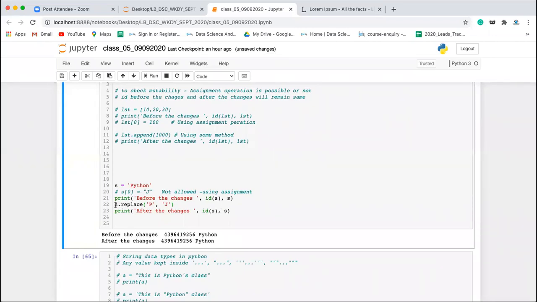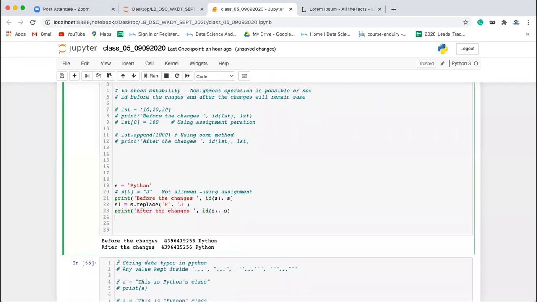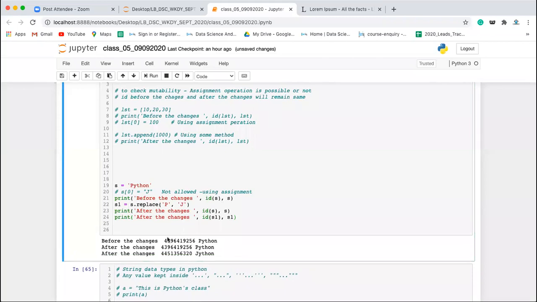Yeah. So let's write S1 is equal to this. Okay. Now, if you see, after the changes, ID of S1, and this is also S1. Now that will be clear. So before the changes, ID of S is what? 9256. The value was Python. After the changes, the ID of S is what? 9256, and string is similar.